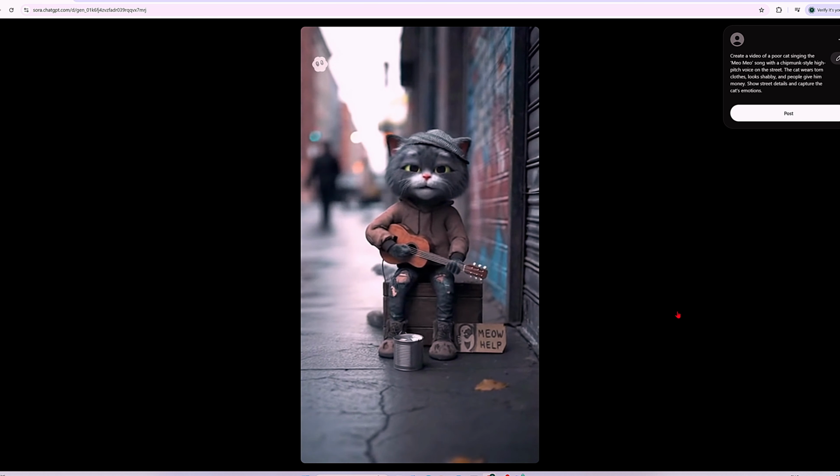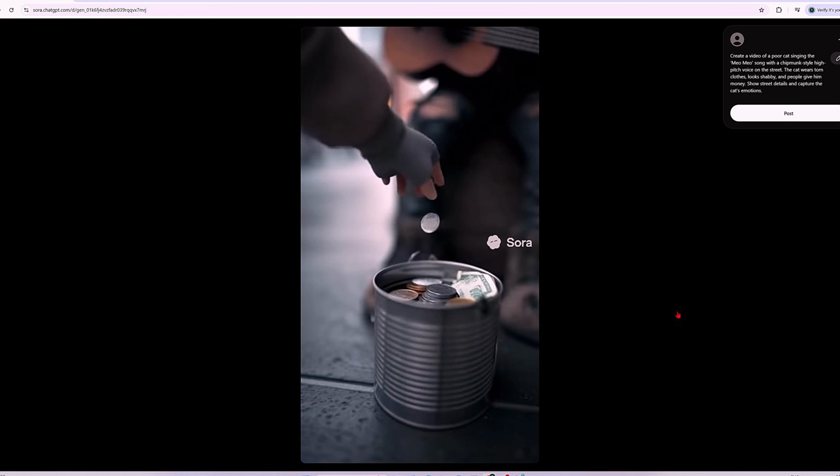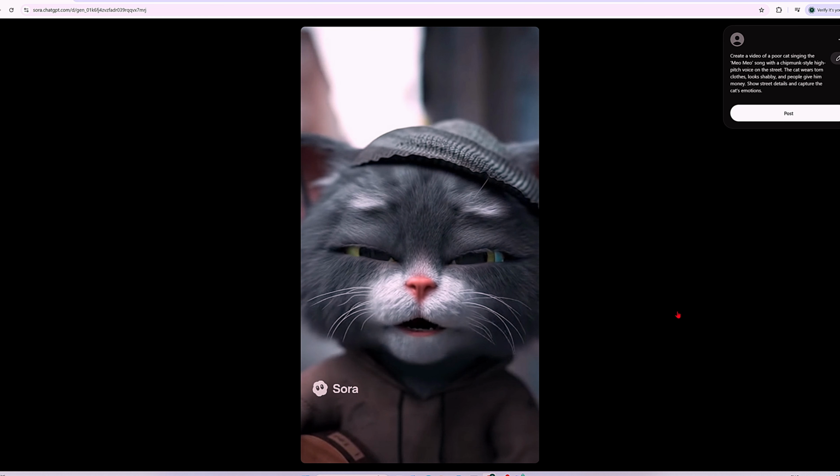Haha, the voice isn't exactly chipmunk style, but the result is great. You could definitely make some viral animal videos with this.